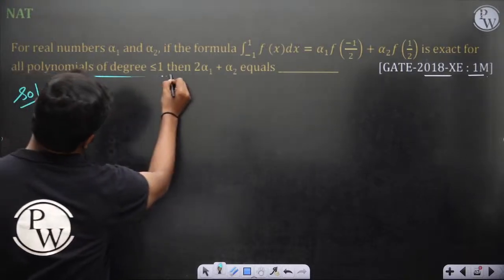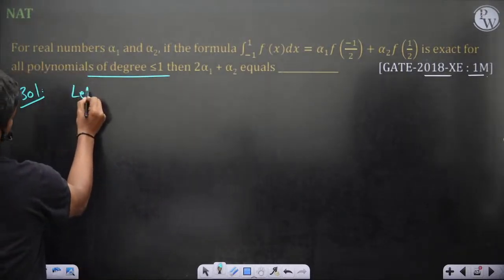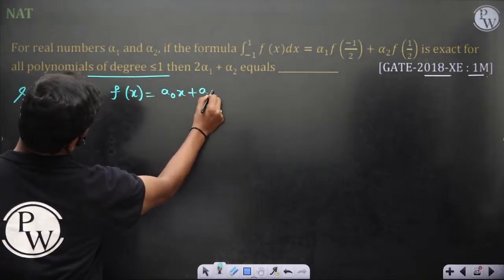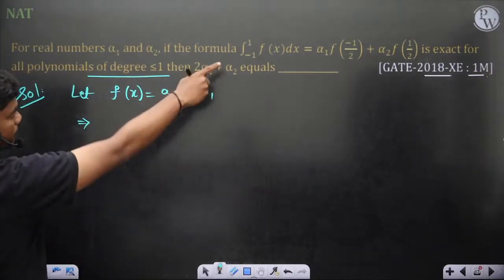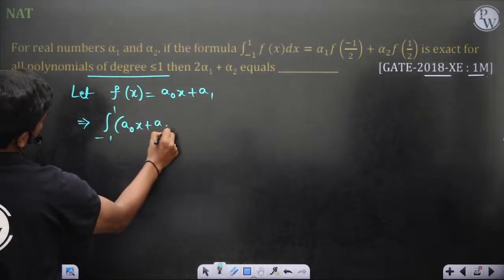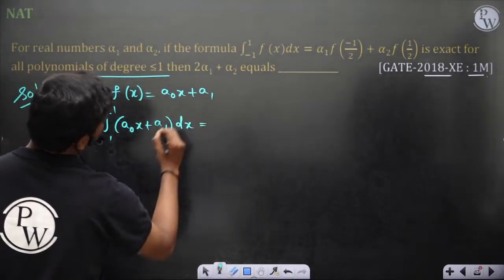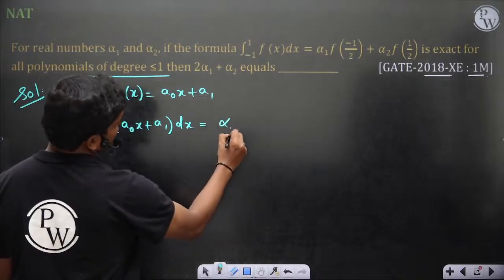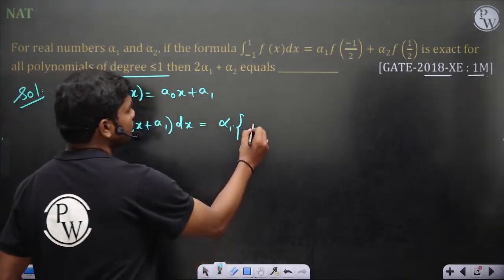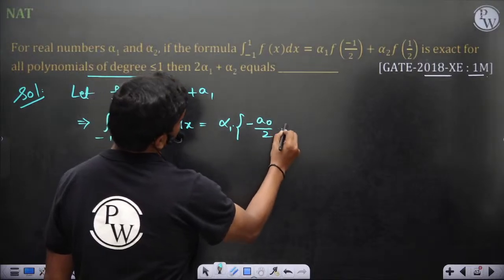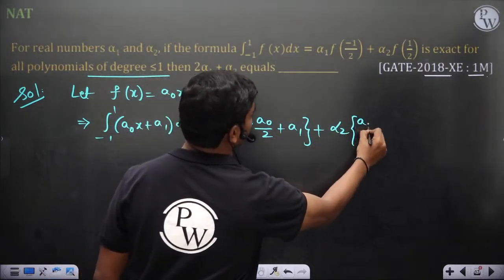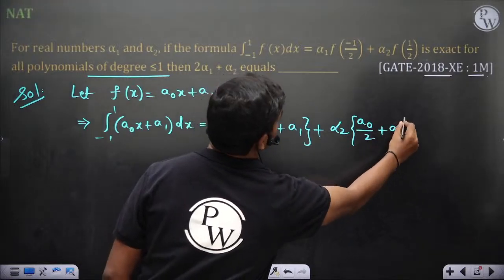Since it's valid for all polynomials of degree less than or equal to 1, let f of x be equal to a naught x plus a1. So this implies the integral from minus 1 to 1 of a naught x plus a1 dx is equal to alpha 1 times f of minus half. So if you put x equal to minus half, you have minus a naught by 2 plus a1, plus alpha 2 into f of half, so a naught by 2 plus a1.